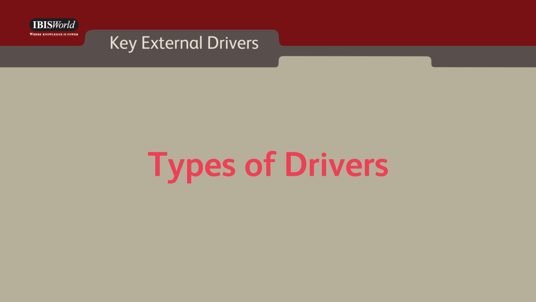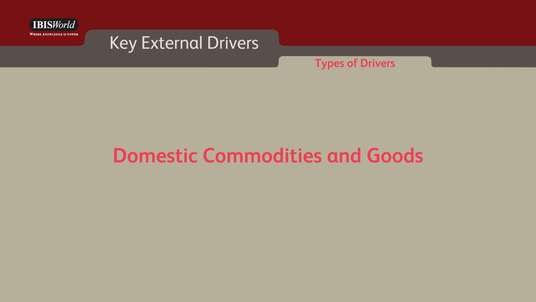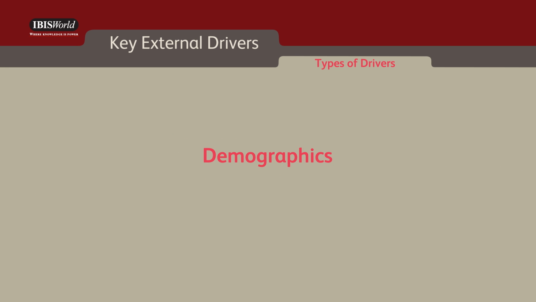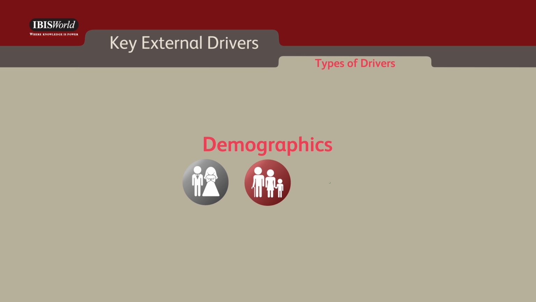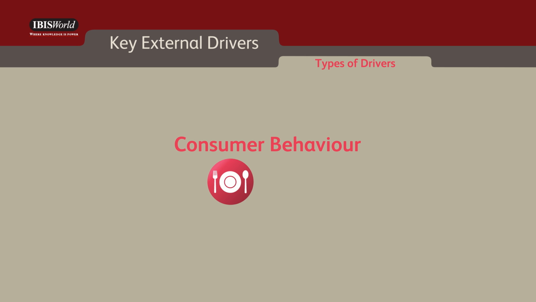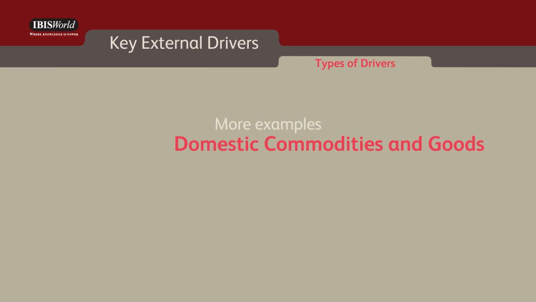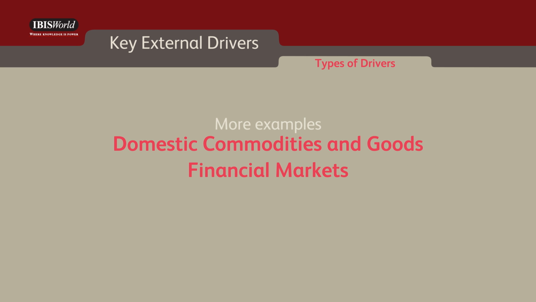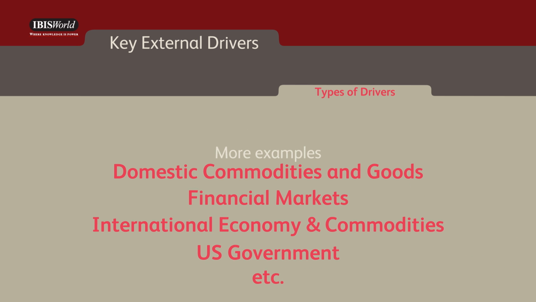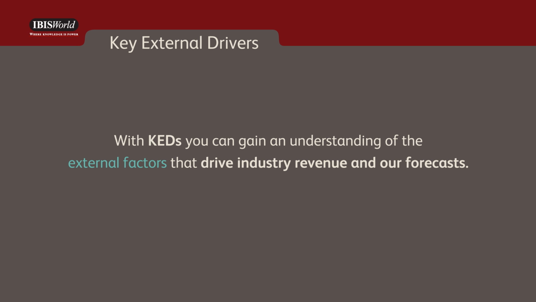There are different types of drivers. Domestic commodities and goods, such as the price of meat, leather, and gas. Demographics, which could include marriage rate, age brackets, and total population. And consumer behavior, such as food consumption and time spent on leisure, as well as many others, including domestic commodities and goods, financial markets, international economy and commodities, U.S. government, etc. With KEDs, you can gain an understanding of the external factors that drive industry revenue and our forecasts.